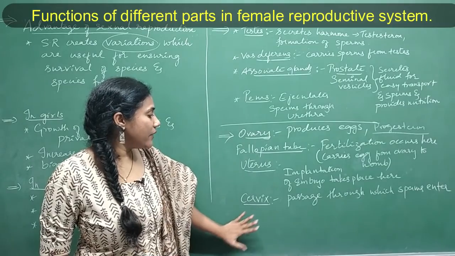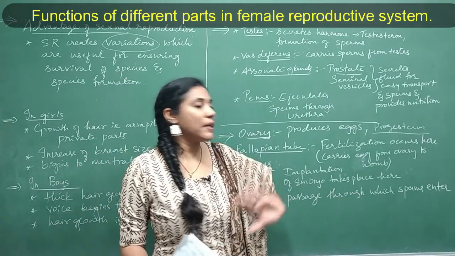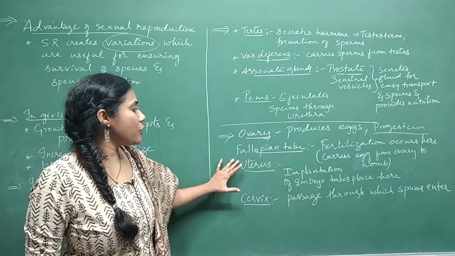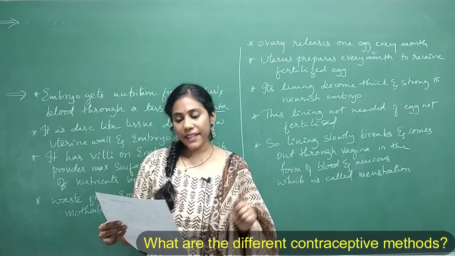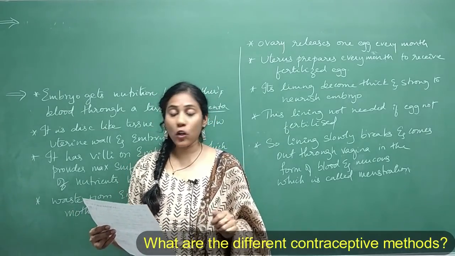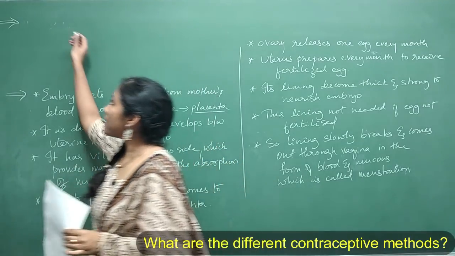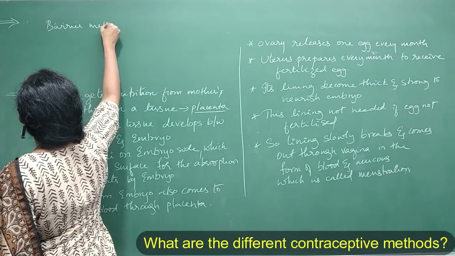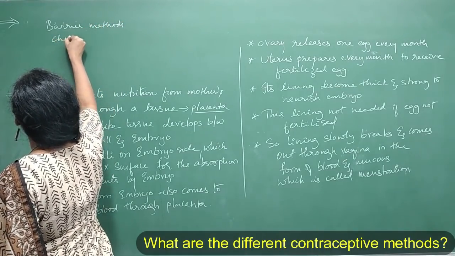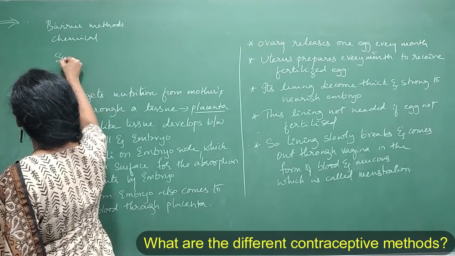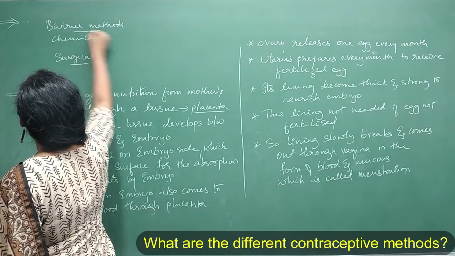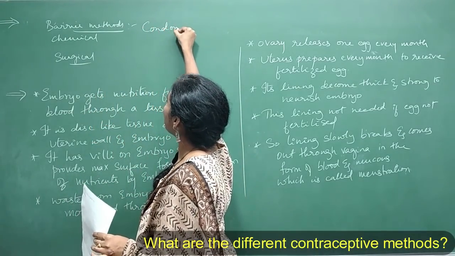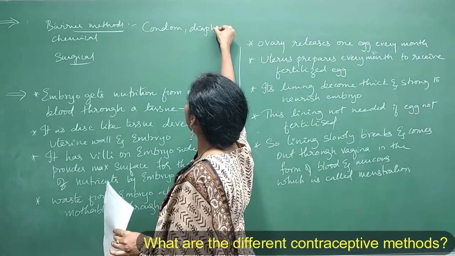And now coming to cervix. Cervix is just a passage through which sperms can enter into female reproductive system. So these are the various parts of female reproductive system and their functions. The next question is, what are the different contraceptive methods? See, there are various contraceptive methods, like barrier methods, right? And chemical methods as well as surgical methods. So what do you mean by barrier methods? Using certain physical things like condom, diaphragm, right?